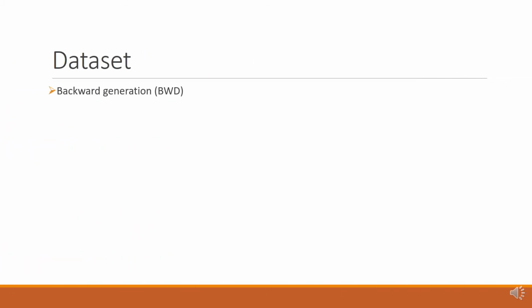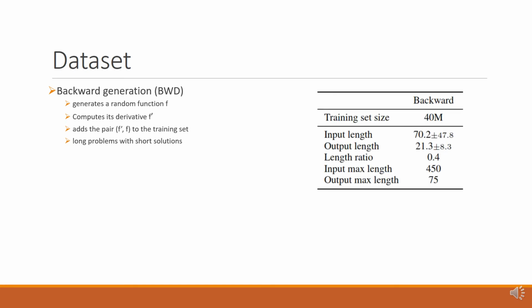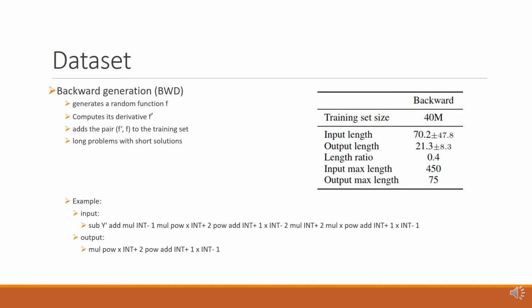The authors of the paper published their dataset. The process of generating the data for this dataset is as follows. We first sample a random function f. Then we calculate its derivative using SymPy and call it f prime. Next, we add the pair f prime and f to the dataset. This method tends to produce long problems with short solutions. Here are the statistics of the dataset as well as an example line of that.